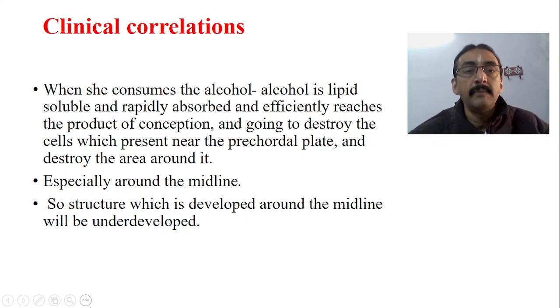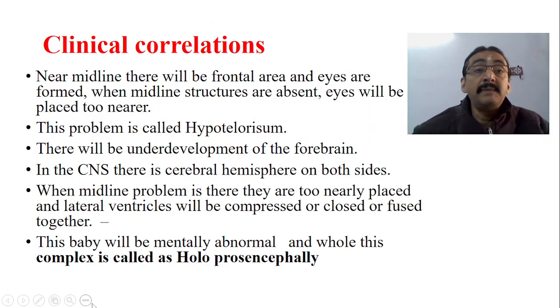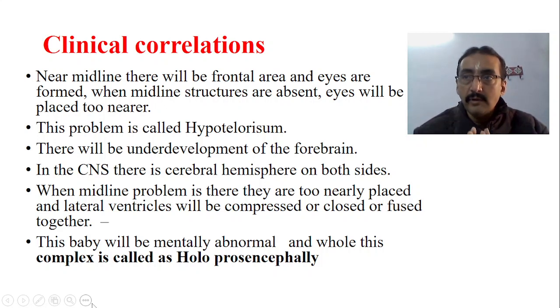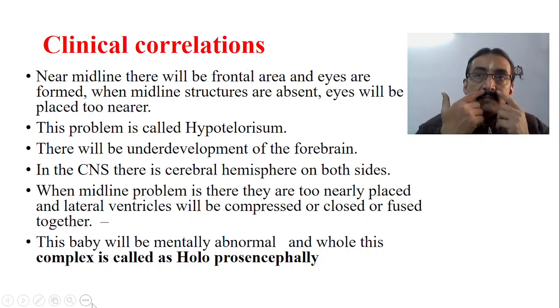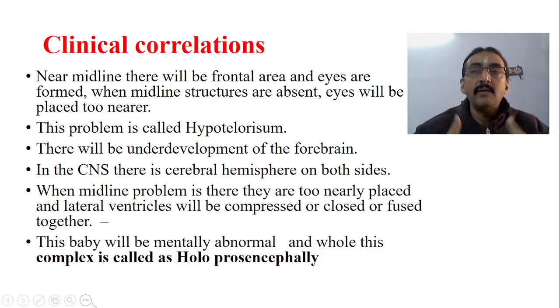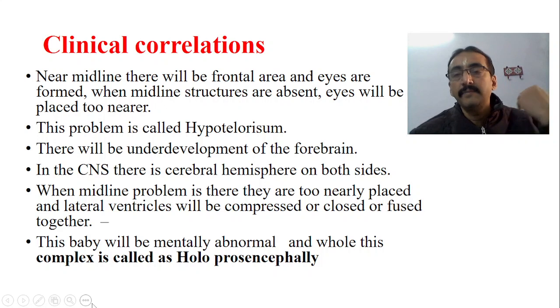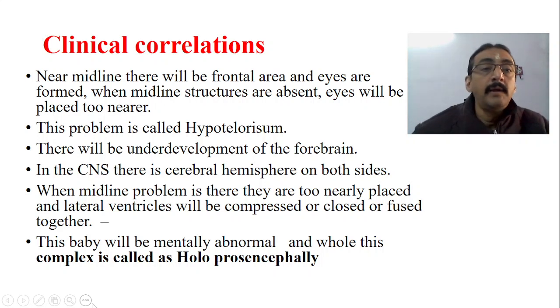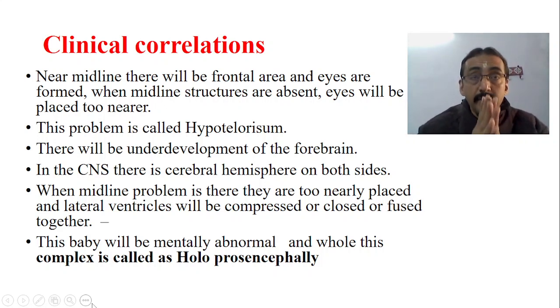Number one. Now near the midline there is the frontal area, and the eyes are formed. I told you that midline structures are not completely formed. If you look at the body, in the midline the eyes are there, then we have the nose, then the thorax. They are present in the midline area. In the back side we have the vertebral column. Suppose the midline structures are not properly formed, then take the eyes.